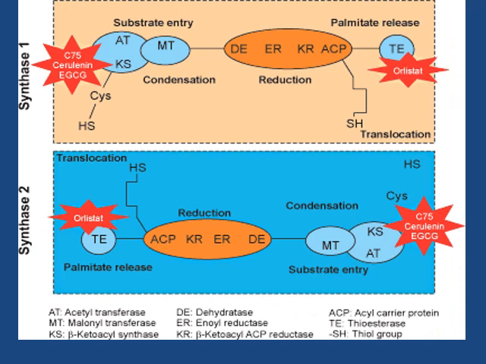In this picture, we can see the 2 subunits of fatty acid synthase complex divided into 3 domains: substrate entry domain, reduction domain, and palmitate release domain. The substrate entry domain contains the 3 enzyme activities: acetyl transacylase, malonyl transacylase, and ketoacyl synthase. The reduction domain contains dehydratase, enoyl reductase, ketoacyl reductase, and ACP, and the palmitate release domain contains the enzyme activity of thioesterase.